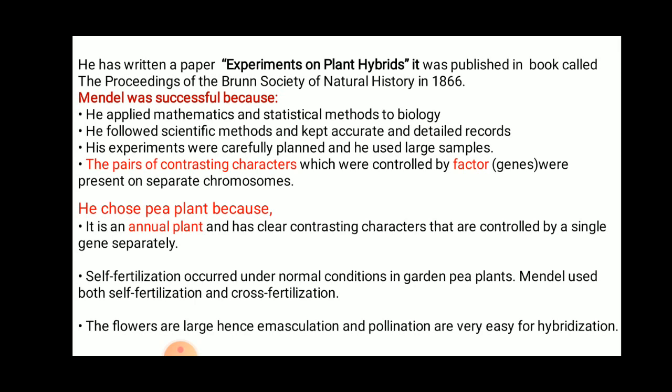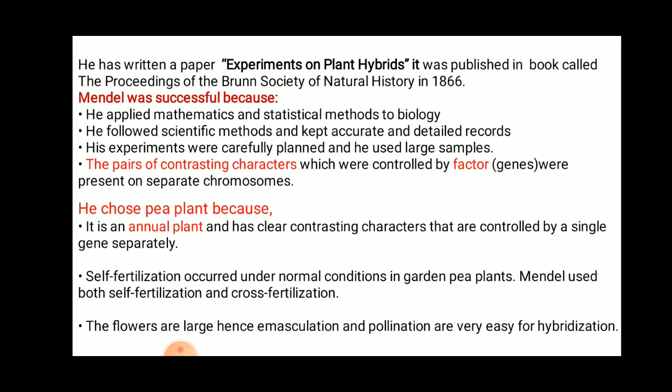He also followed scientific methods and kept accurate, detailed records. He noted everything from the beginning to the end of the plant growth. He recorded everything. So therefore he was successful.